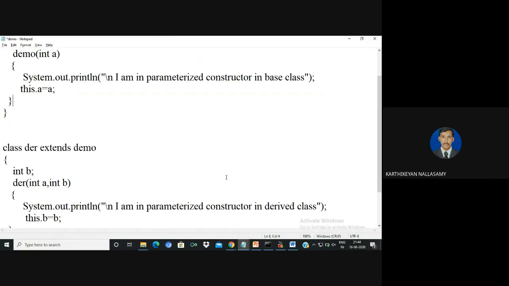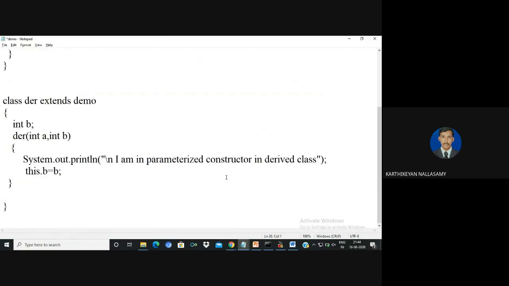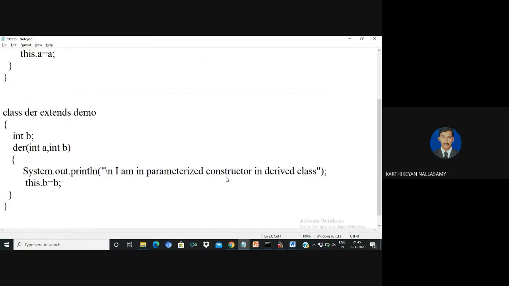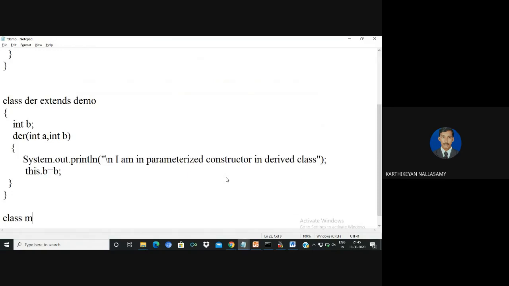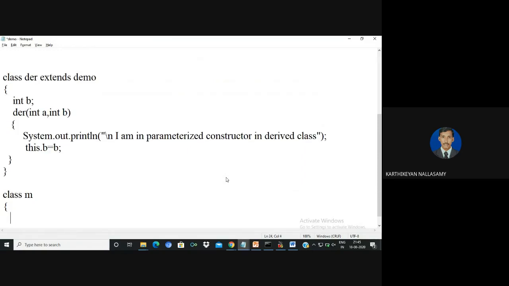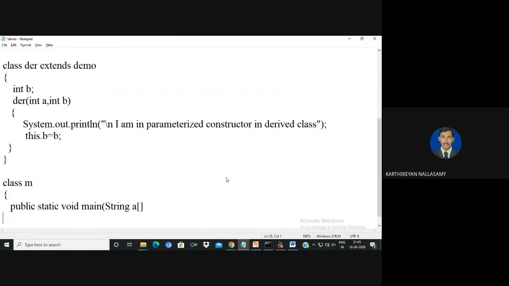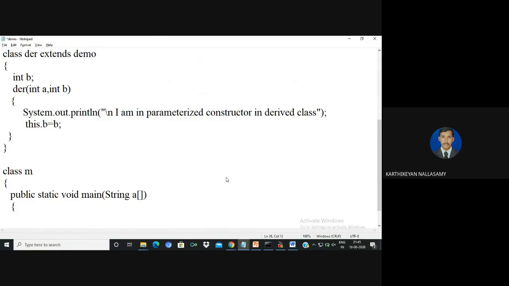We know that when the local variable name and instance variable name are the same, the highest priority always goes to the local variable. So in order to differentiate, we are using the this keyword. The this keyword represents the current instance. I'm going to define the single entry point of program execution, main, which takes one argument. In that I'm going to create an object for the derived class.